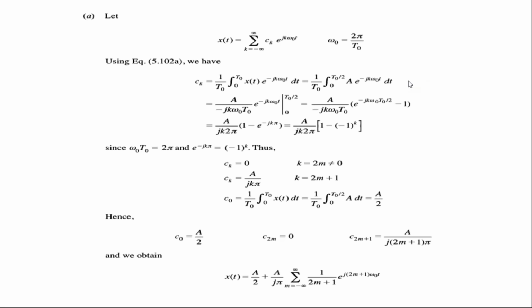And the rest of the portion, t0 by 2 to t0, it is 0. So no need to write this. Then you need to solve this. That means he has considered only case 1 in this case. But you may consider case 2 also or case 3 also. But remember, no need to consider all the three cases for a single problem.